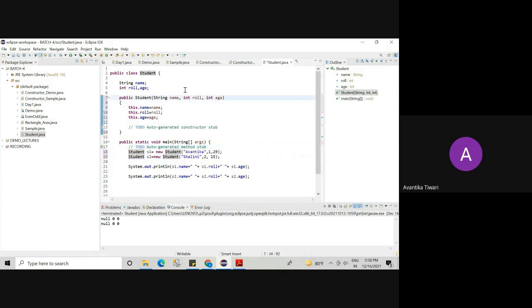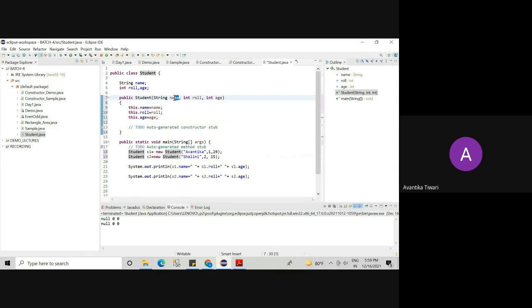See the pointer of the cursor. The 3 parameters will be passed here. So first Avantika will be copied to name, 1 will be copied to role, 29 will be copied to age. Okay, so this dot name means referring to the current object. The flow control is at the S1 object, so this is referring to the S1 object. Are you getting my point? Main is here. So this dot name is equal to name.